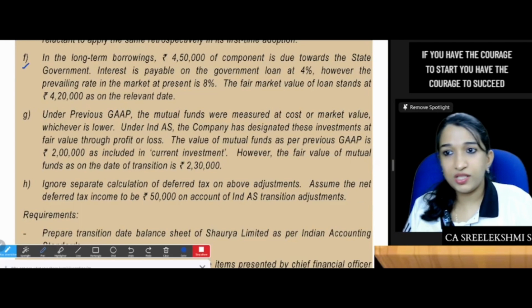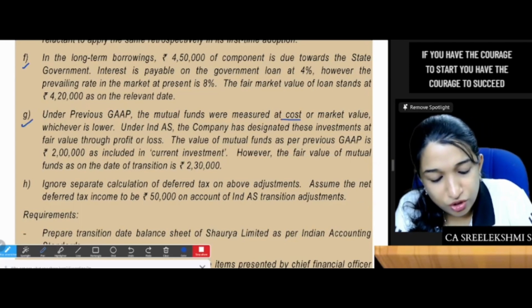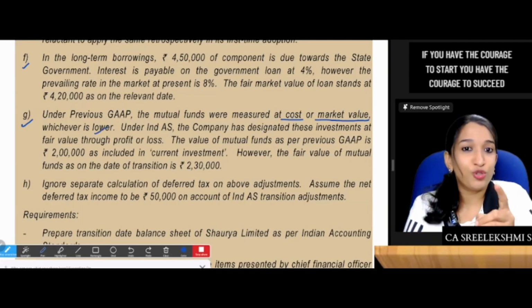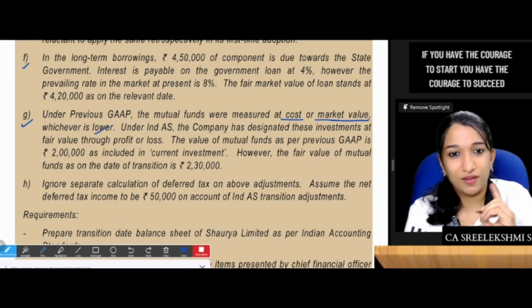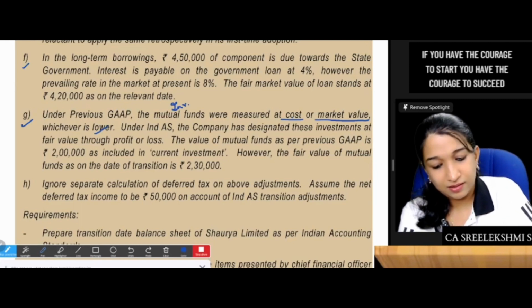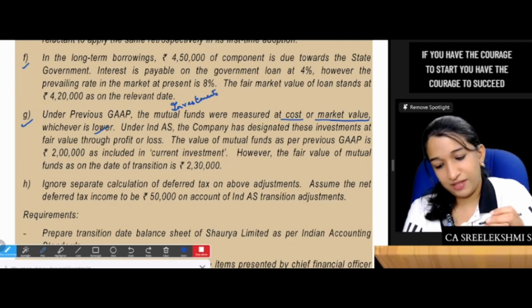So this was loan adjustment. Under previous GAAP, the mutual funds were measured at cost or market value. Investments were measured at cost or market value, whichever is lower. I told you to say it as cost and market value, whichever is lower, because under previous GAAP it is investment. Investments should be measured at cost and market value, whichever is lower.